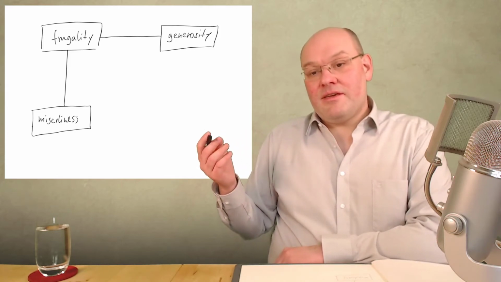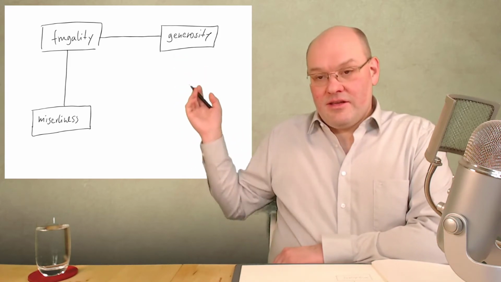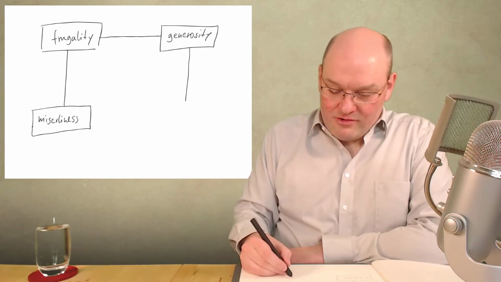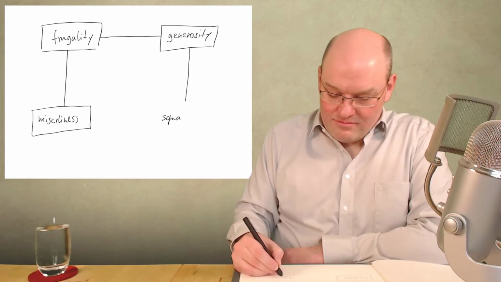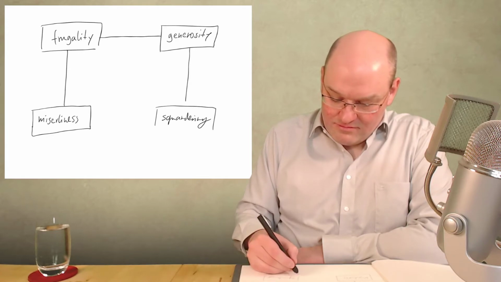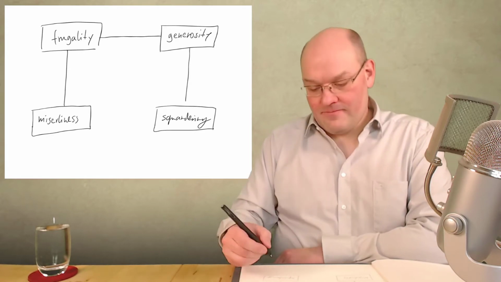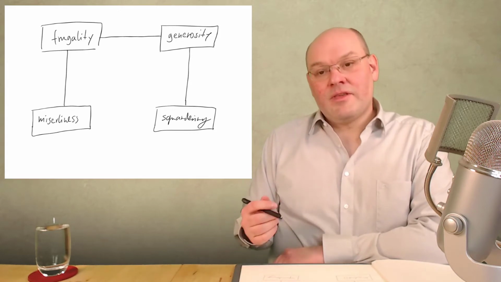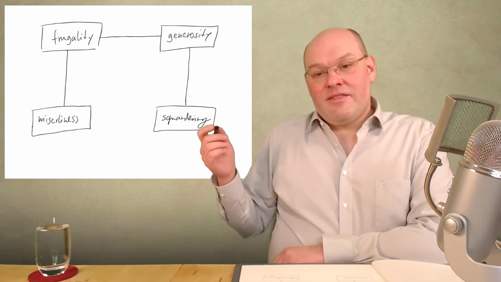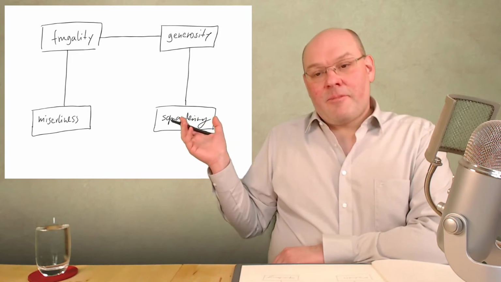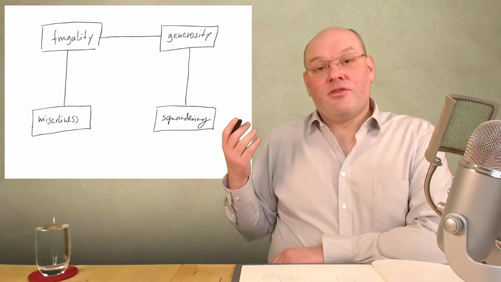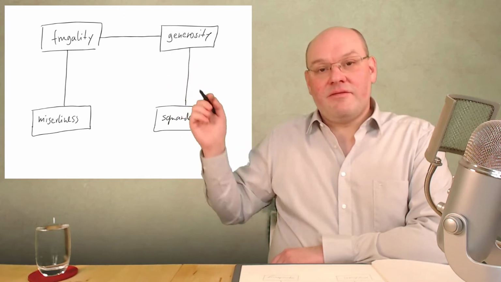And the same thing can happen on the other side. If you overdo the generosity, it will turn into squandering. And this is another basic aspect of the square, that you understand a negative personality trait, a negative habit, as the over-exaggeration of a positive value.